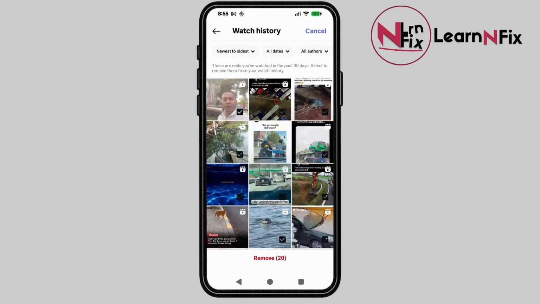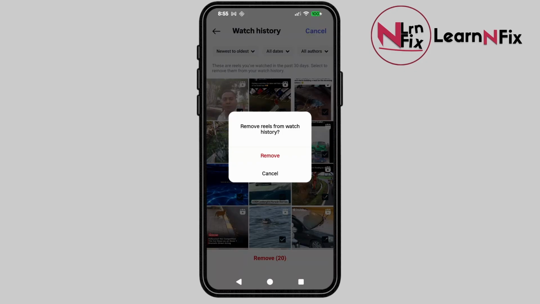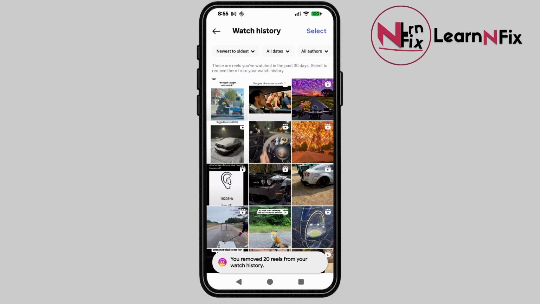And then once you have selected all of them, just click remove, and just like that you can delete all of your watch history. That's pretty much it for the video.